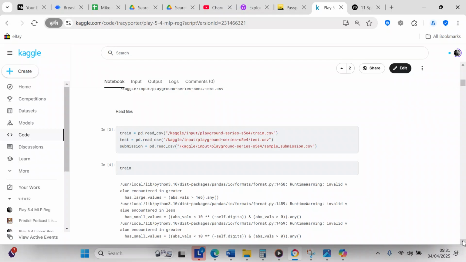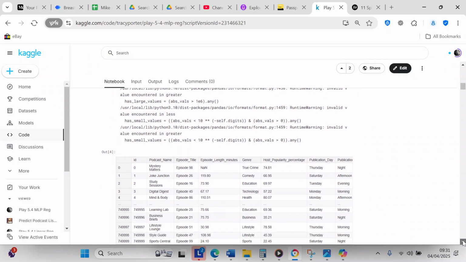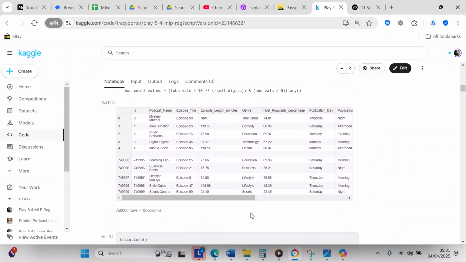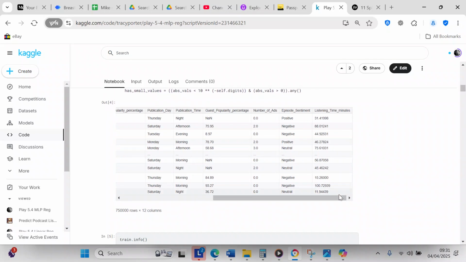The 3 data frames are going to be train, test, and submission. Here's the train file. It's got a lot of information on it, but the very last column of data is the listening time minutes, and that is the target.